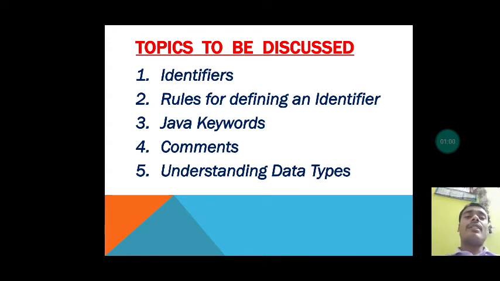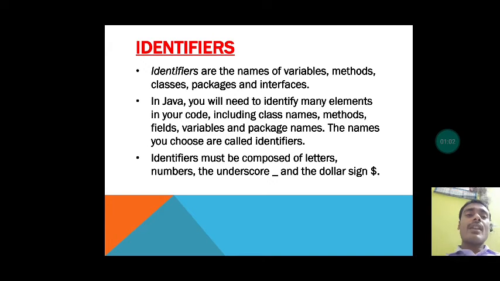Now coming to the first one, identifiers. Identifiers are the names of variables, methods, classes, packages and interfaces. The names which you define for variables, methods, classes or packages are called identifiers.